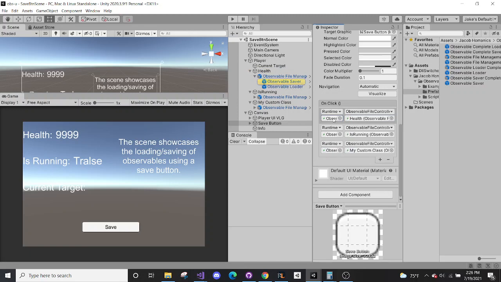So when we press that save button, we would like to save all 3 of those observable values in their own separate files. So like this one saves the health, this one saves is running, and this one saves the custom class.